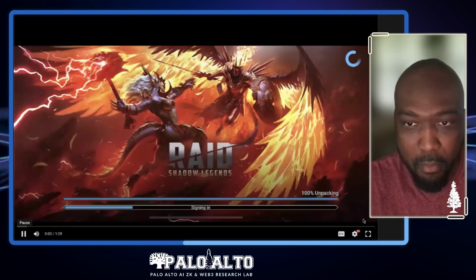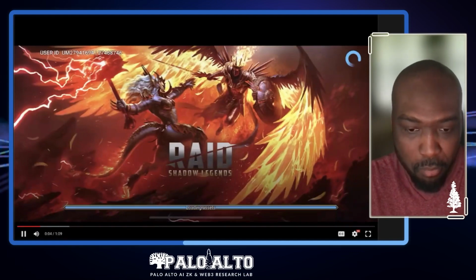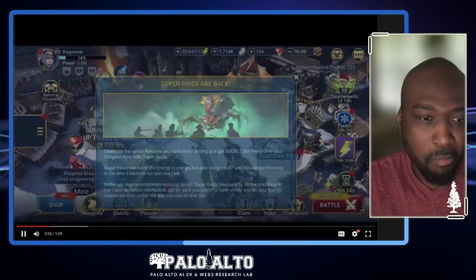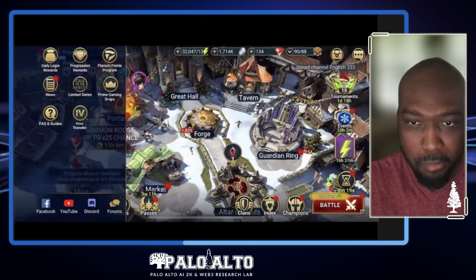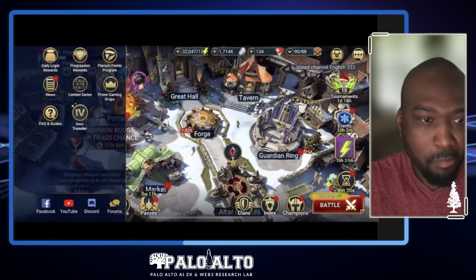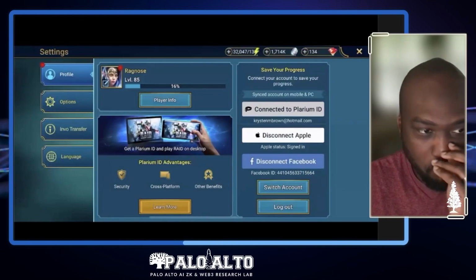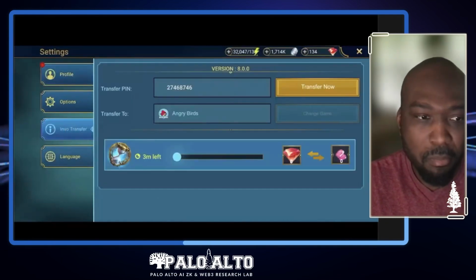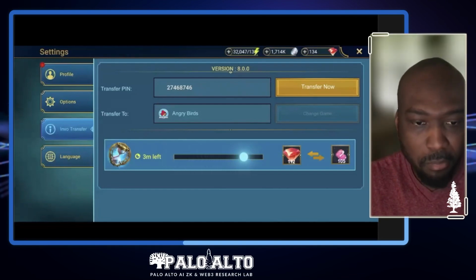Hello, and welcome to Invo's first demo. We're going to be demonstrating moving gems from one game to the next. So let's go ahead and click on the Invo transfer option to start the transfer process. Now that we're in the settings panel, let's click on the Invo transfer tab to begin. Now, I only want to move 130 gems to Angry Birds, so let's do that. Please note that there's a transfer pin, as we're going to need that later.